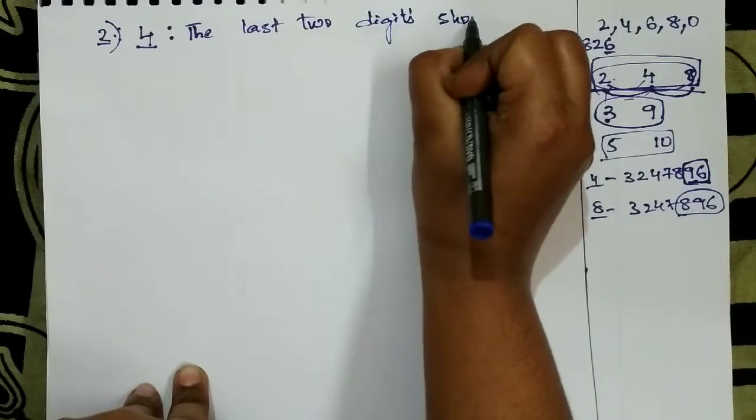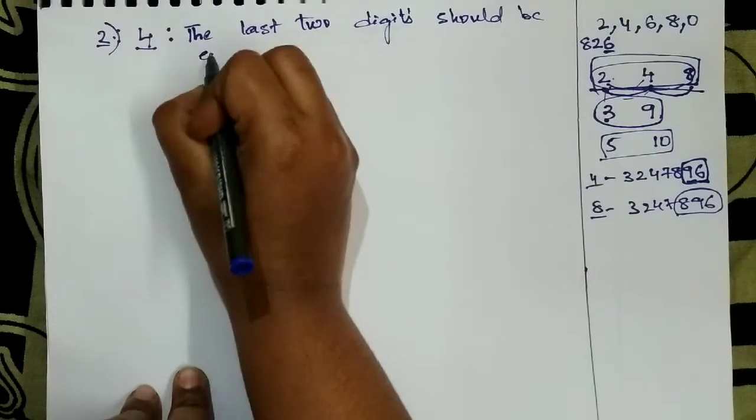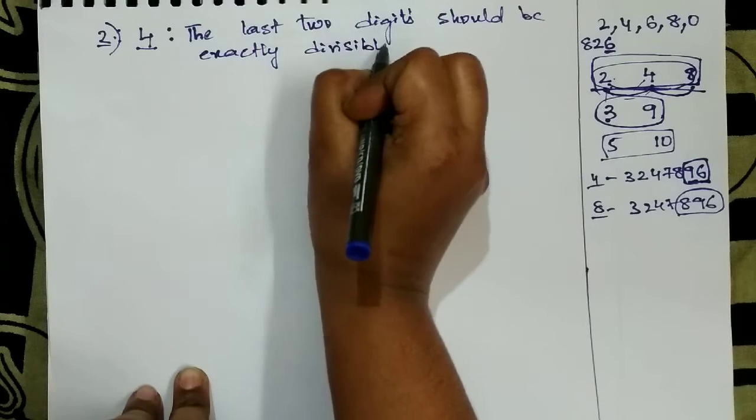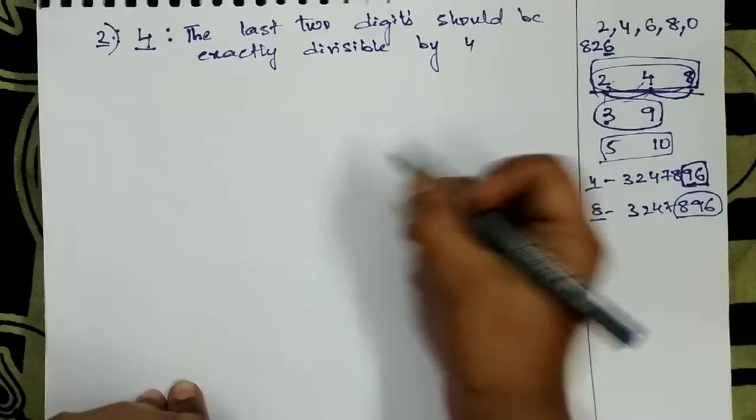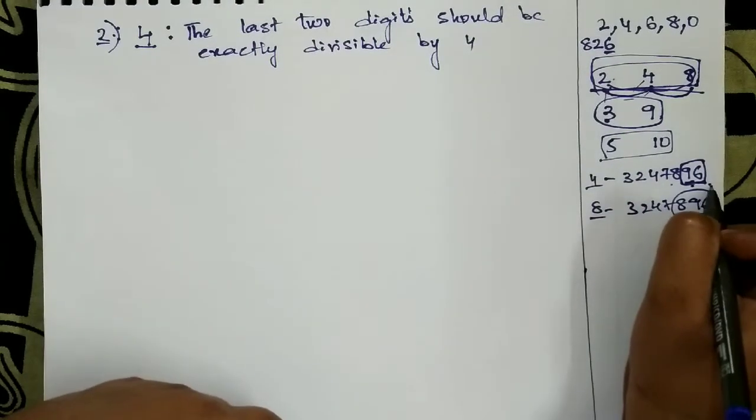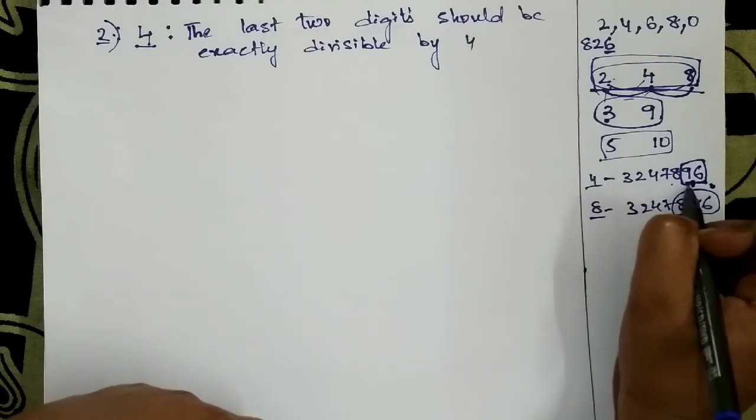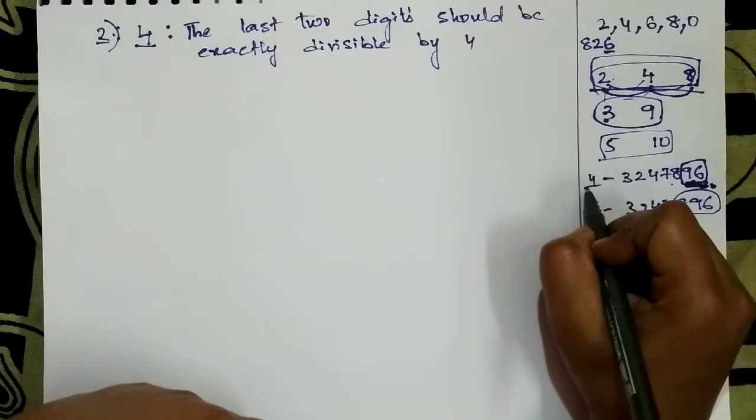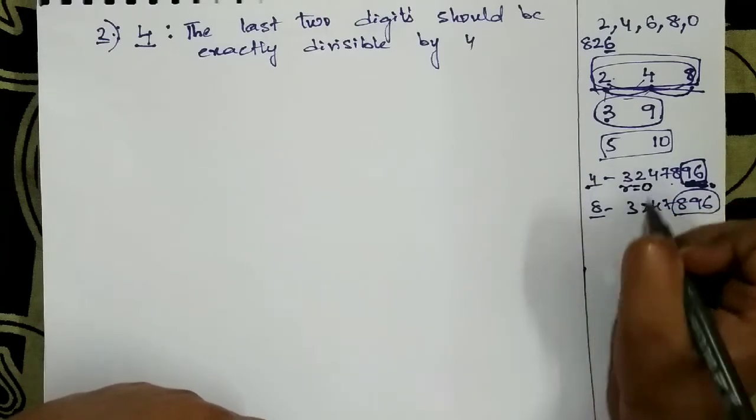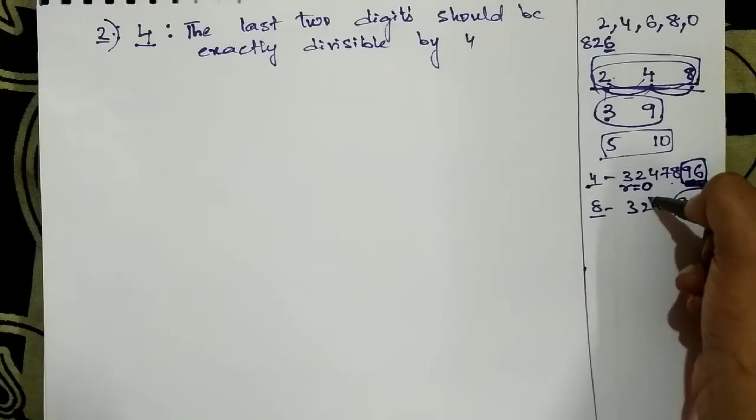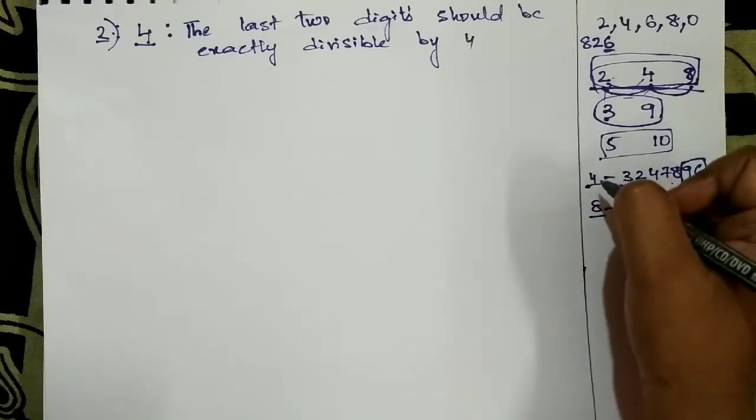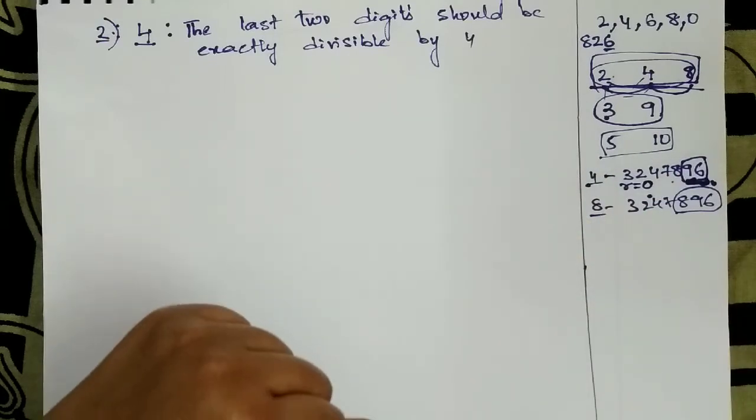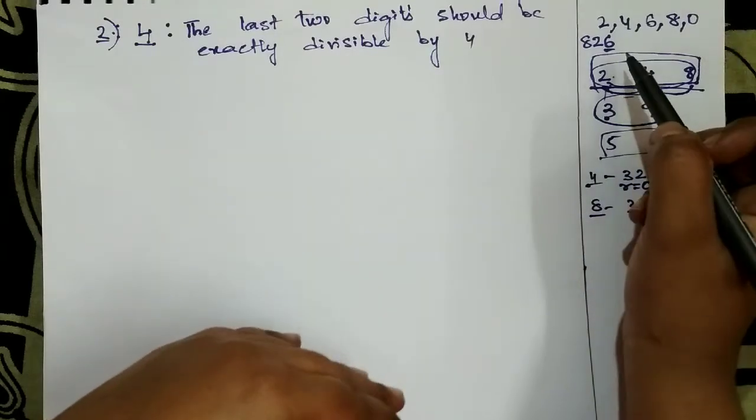should be exactly divisible by 4. Means whatever last two digits are there, if you divide these two digits, means if you divide this number 96 by 4, it should give us remainder 0. If it gives the remainder as 0, then this entire number will go in the 4 table, or this entire number is divisible by 4.